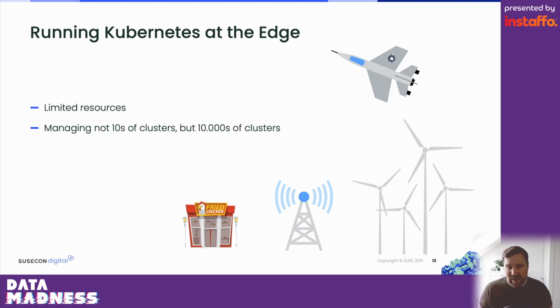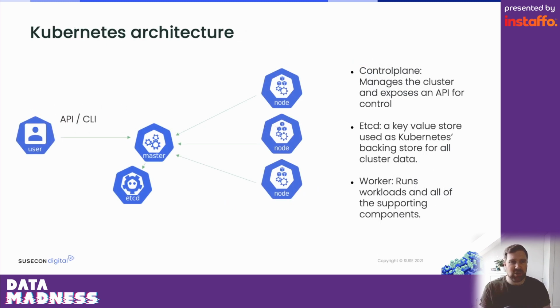And on the other hand, if we look at the architecture of a typical Kubernetes cluster, the default architecture is more targeted to these data center and cloud environments. In a simplified view, in every Kubernetes cluster, we have a Kubernetes control plane here in the middle.